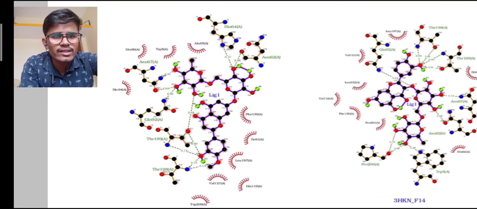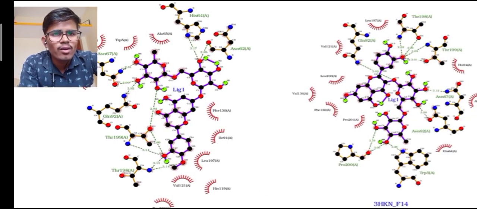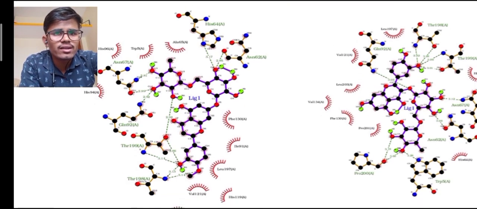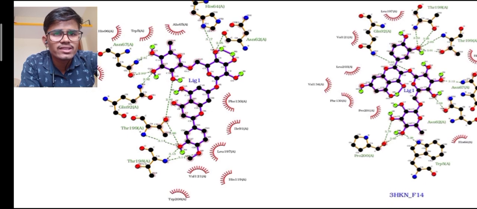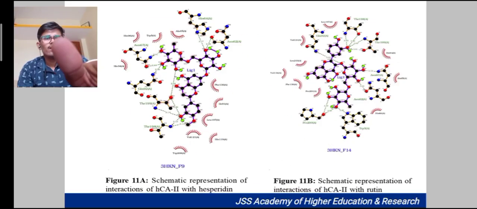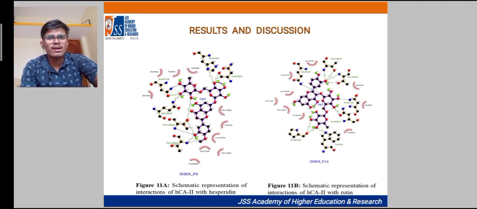The first one is asparagine, and it has 10 hydrogen bonds with active sites, that is histidine 64, asparagine 62, and glutamine 98, threonine 199 and others. And the second one is a schematic representation of interaction of human carbonic anhydrase 2 with rutin, and it also has 10 hydrogen bonds with the ligand.